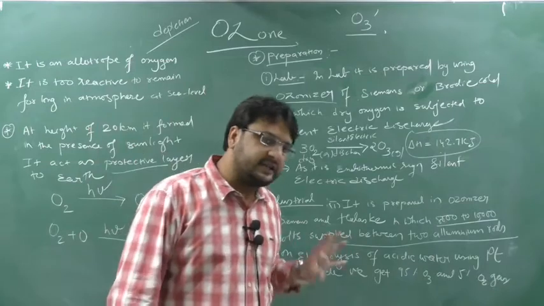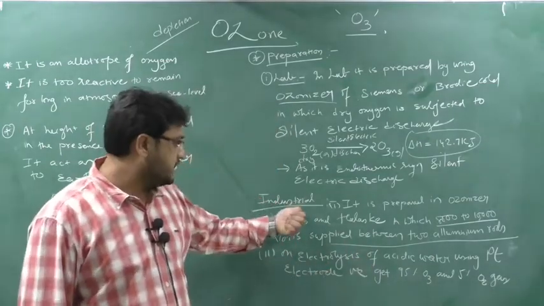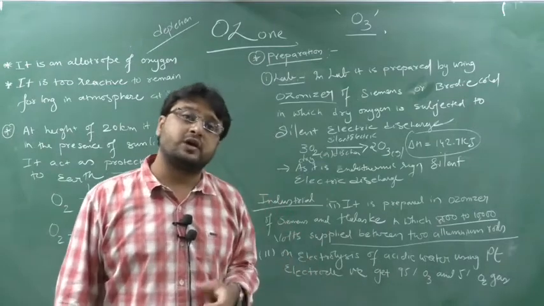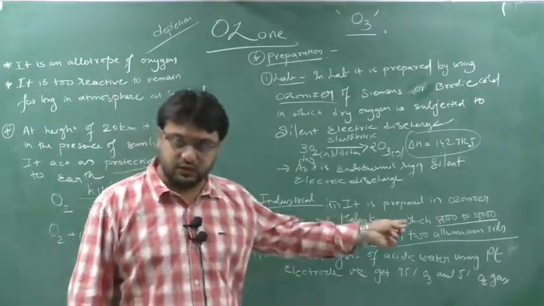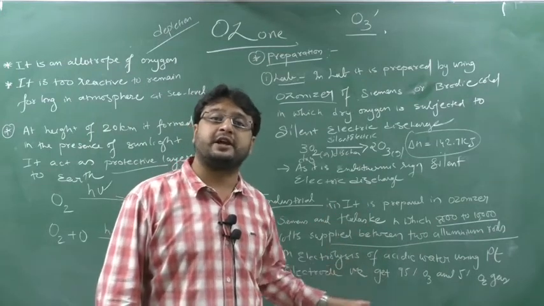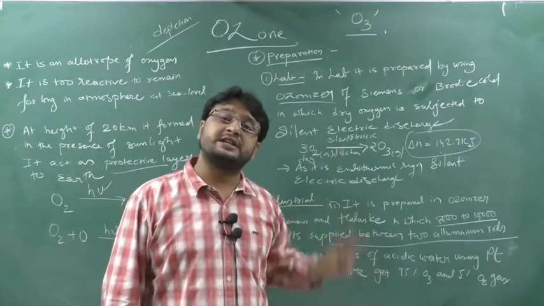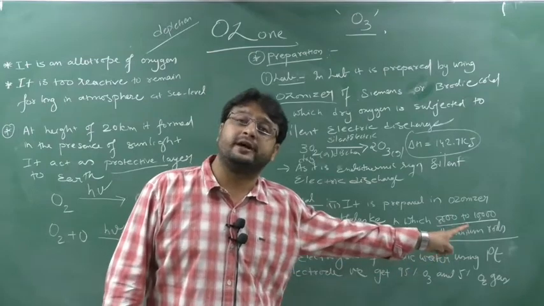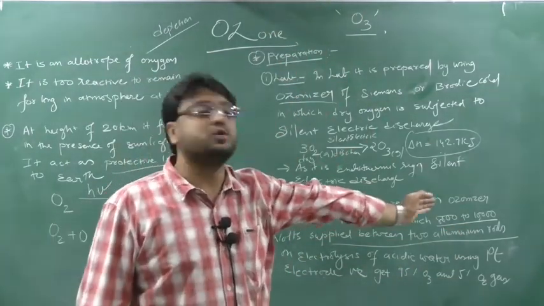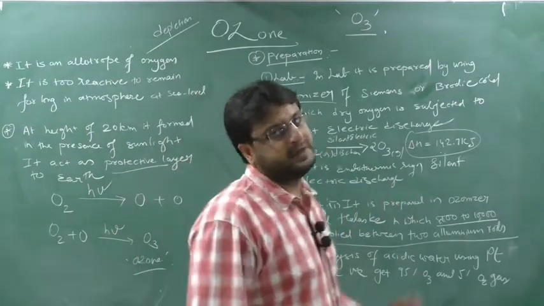Here we subject dry oxygen to the discharge, which occurs between two aluminium electrodes at a very high voltage, nearly 8000 to 10,000 volts, and ozone will be generated.